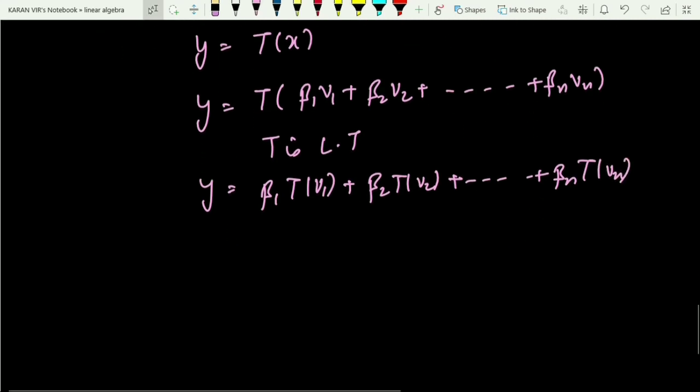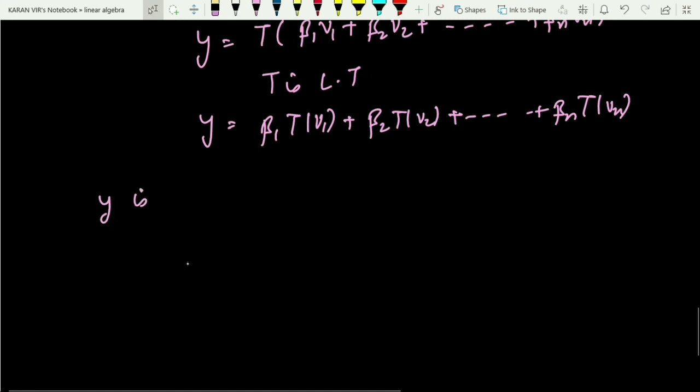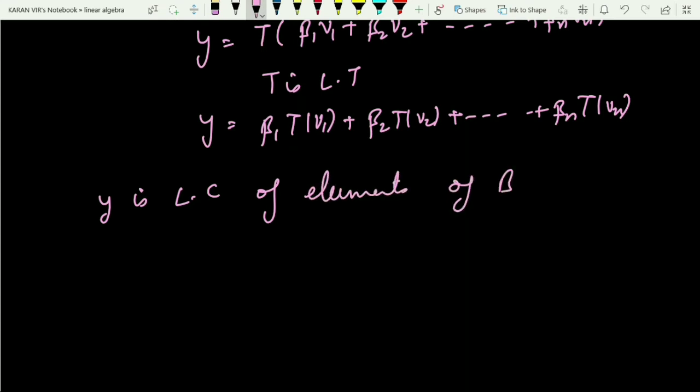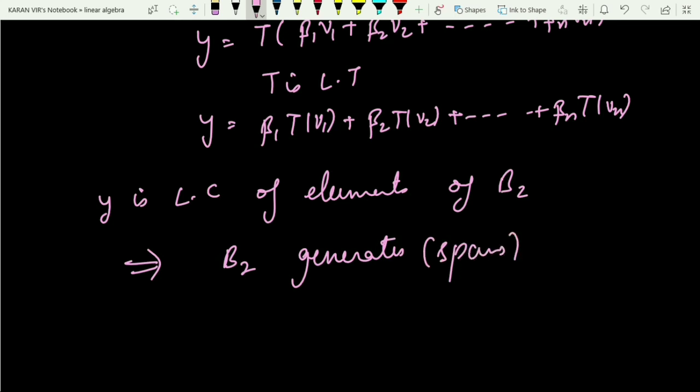So this y is written as a linear combination of the elements of B2. Thus I will say that this B2 generates, or spans, W, right? Already we have proved that it is linearly independent. So from these two things, can I say B2 is a basis of W?